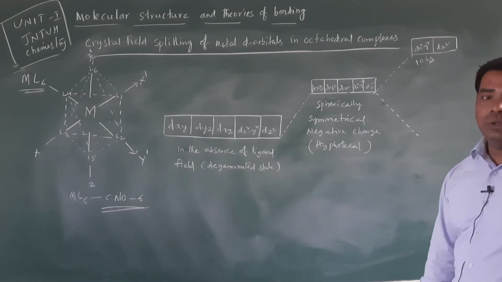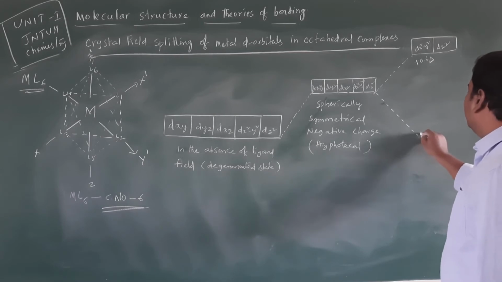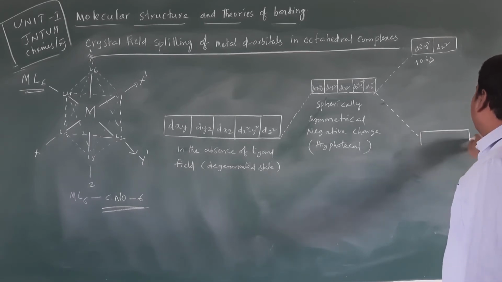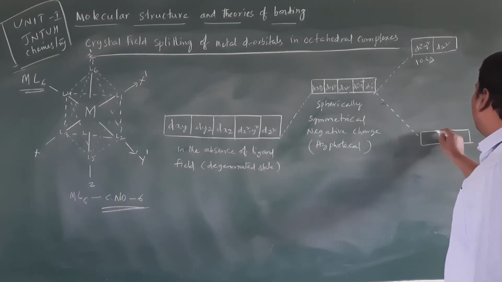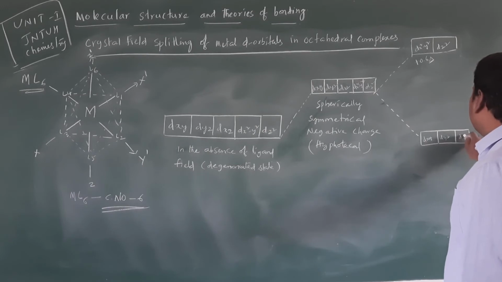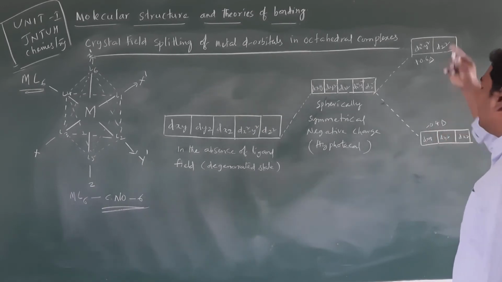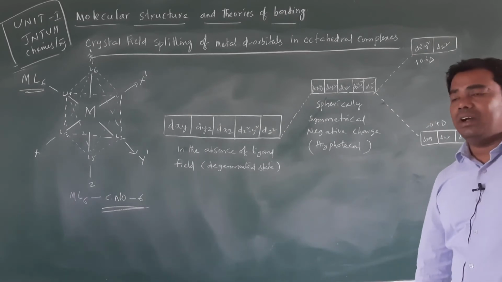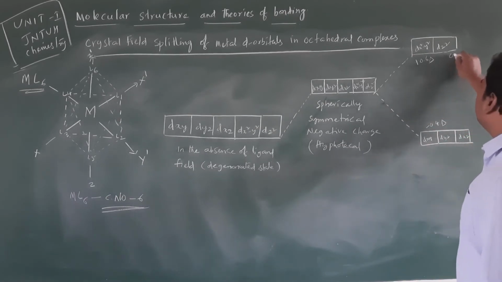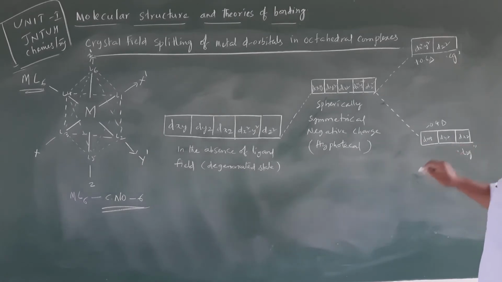The dxy, dyz and dxz orbitals are placed in the lower energy level, so the t2g set gets minus 0.4 delta. So this is the eg set and this is the t2g set.